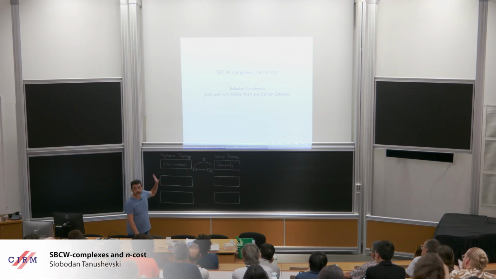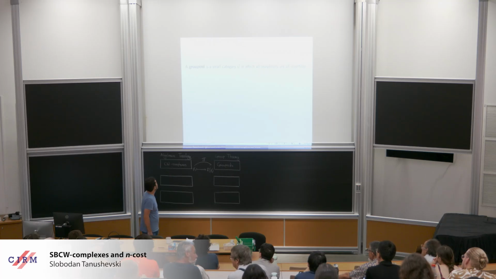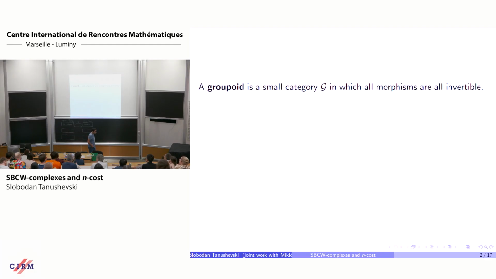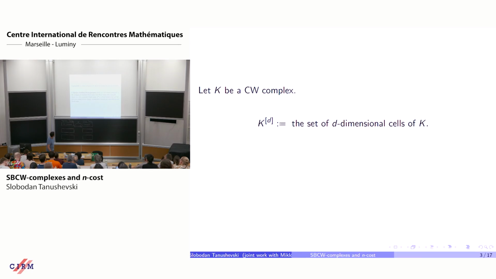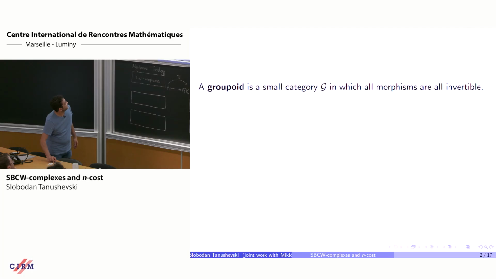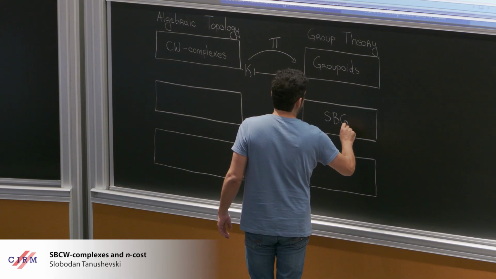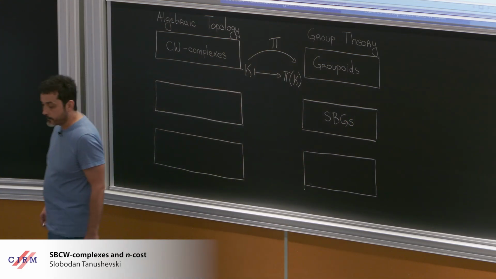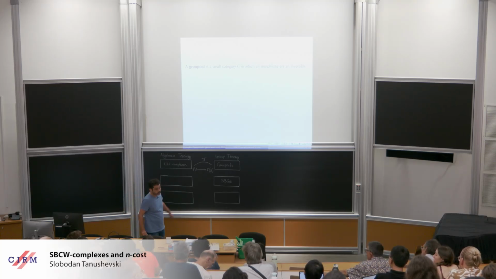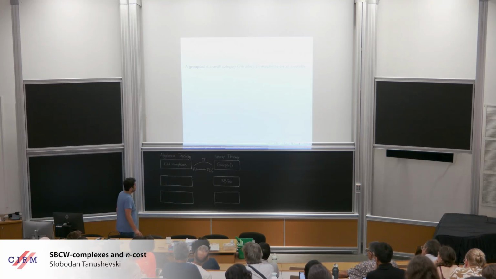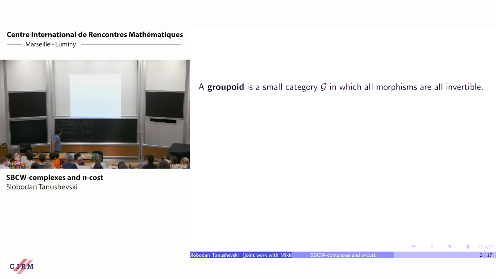So I have some slides, but I promise I'll use them responsibly. I wrote the definition of a groupoid just to give you a signal that I will try to explain everything slowly and carefully. That's the idea of the talk. So I already told you what I want to put here. This will be the category of discrete standard Borel groupoids, which I will abbreviate as SBGs.